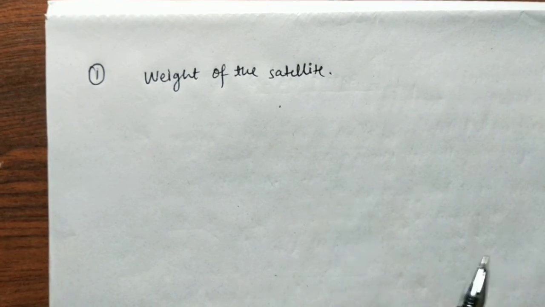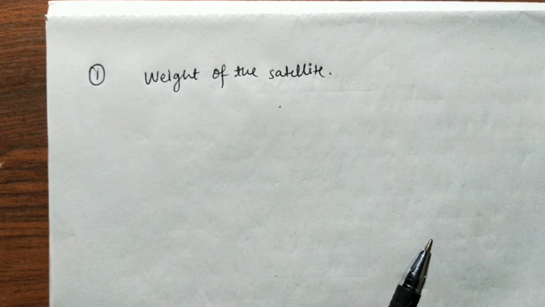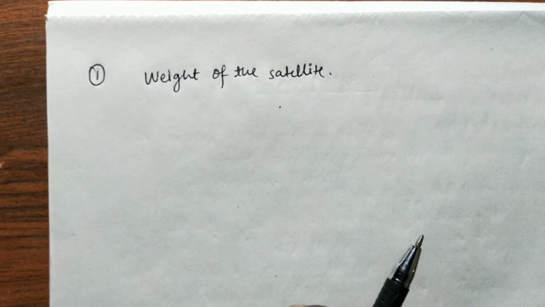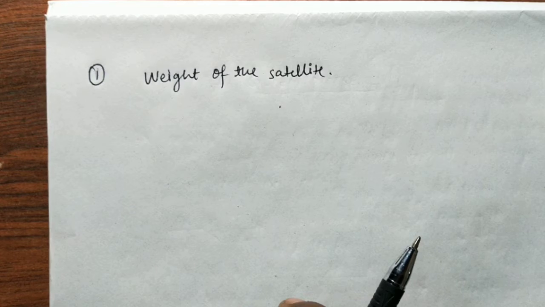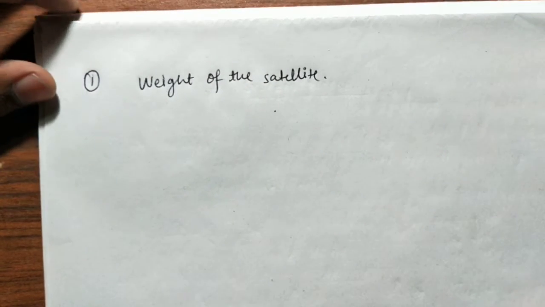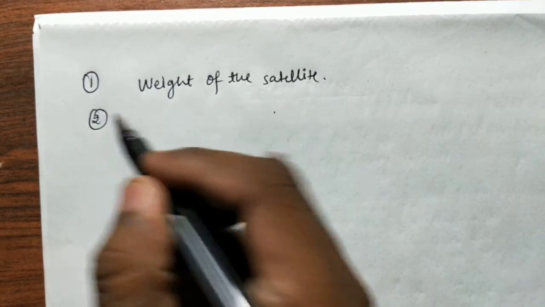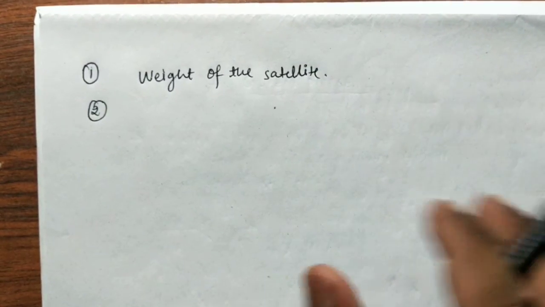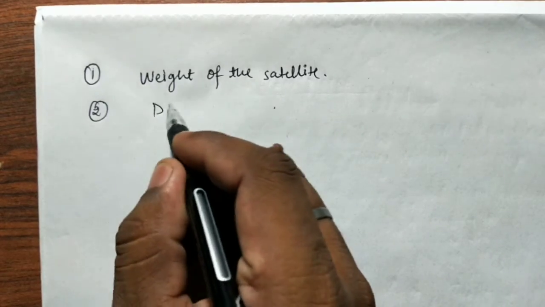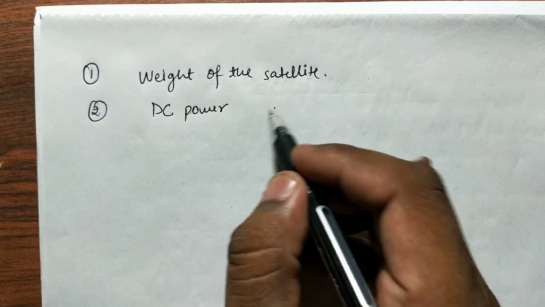These are the factors which are related to the design and are associated with the maximum performance. So first one is the weight of the satellite. The second one is the DC power generated on board.